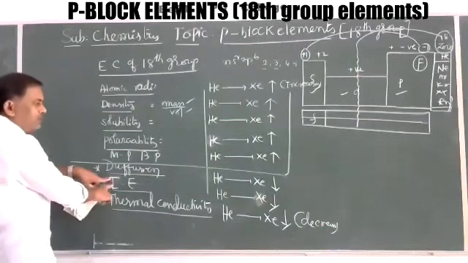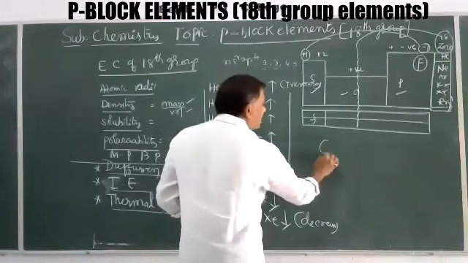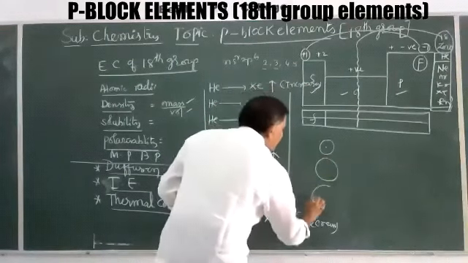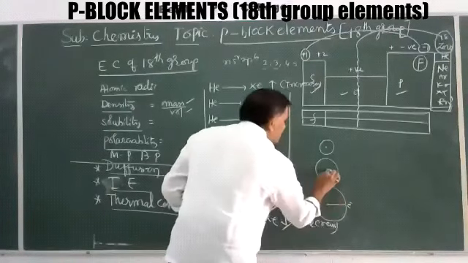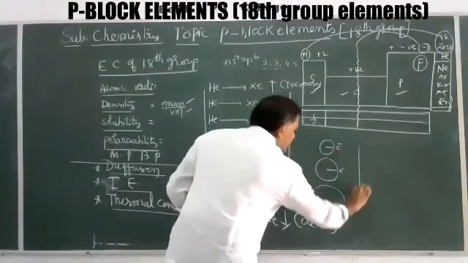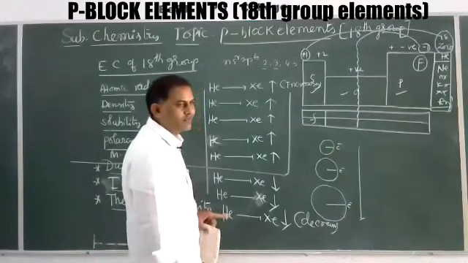Here we know that for ionization energy, from top to bottom, atomic size increases, and the outermost electrons are loosely bonded to the nucleus. So as size increases from top to bottom, ionization energy decreases.